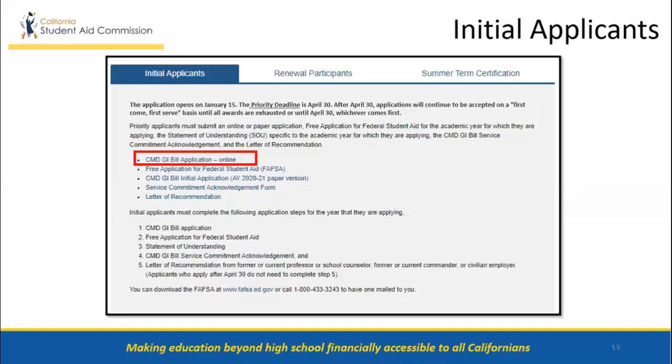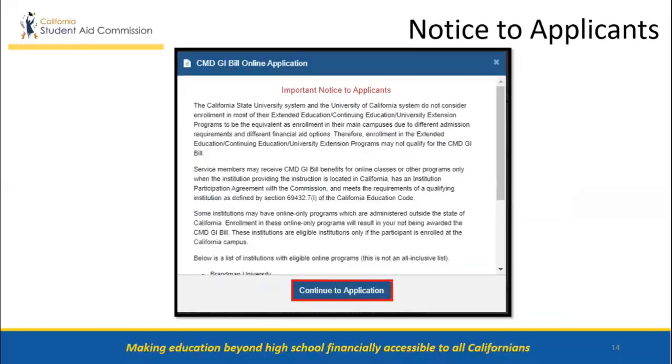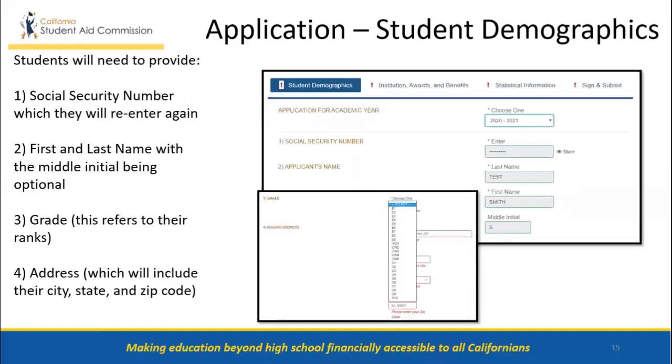To apply for the CMD GI Bill, students will click on the application link. Please note that the application shows CNG EAAP instead of CMD GI Bill while the regulations are being updated to reflect the name change. Before students start their applications, they will need to review an important notice to applicants before they continue to the application. Students will be asked to choose the academic year for which they are applying. They will then answer 10 questions on the student demographics portion of the application.